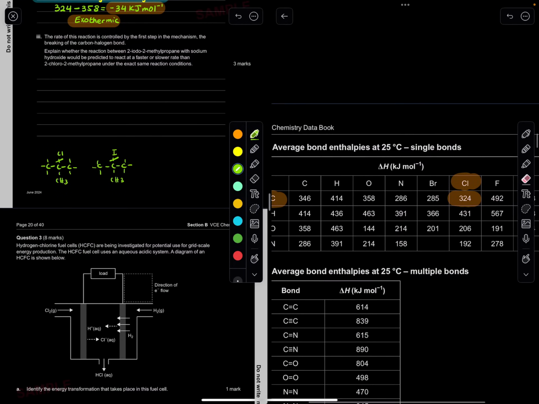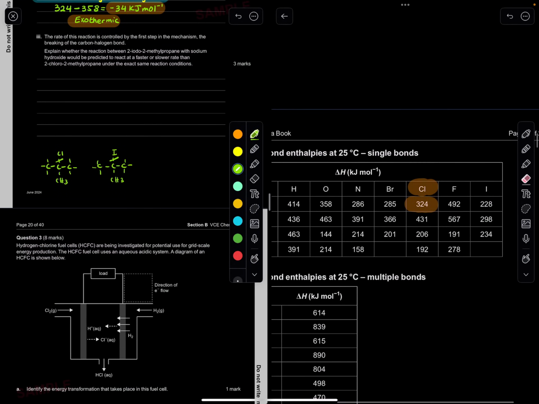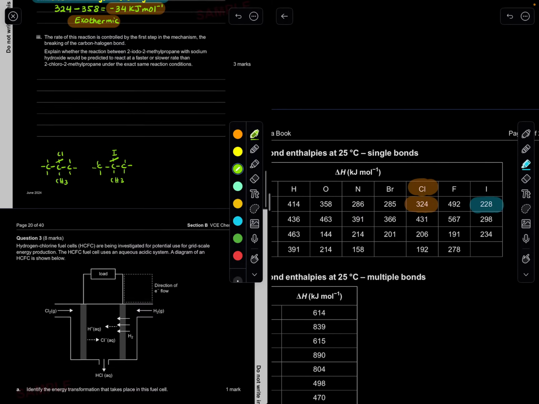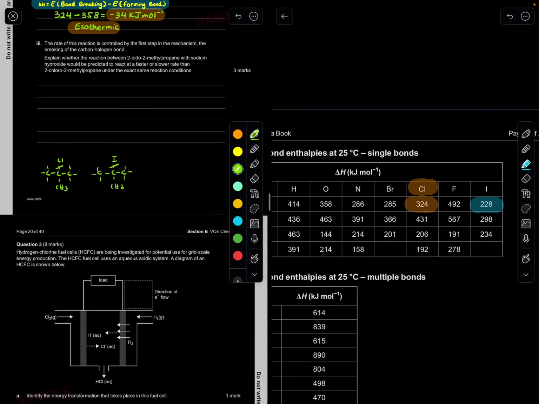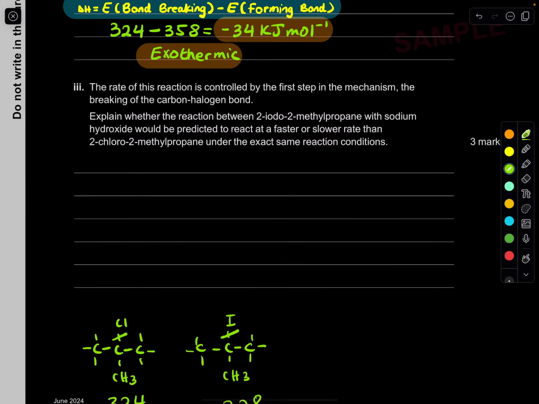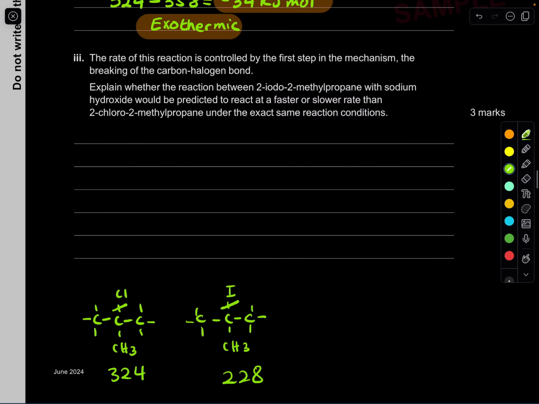Okay, carbon to chlorine is 324. Iodine is much, much lower, meaning it has a lower activation energy and hence will occur quicker because it doesn't need a lot of energy to break that bond. It actually occurs quicker. So that is great for us. Let me just write the numbers. Chlorine is 324. Iodine is 228. So we know straight away, if you react the 2-iodo-2-methyl compound, it will occur at a quicker rate, absolutely a quicker rate than the chlorine one, so the 2-chloro.